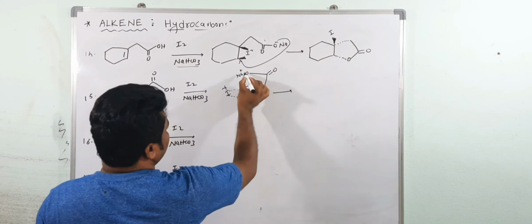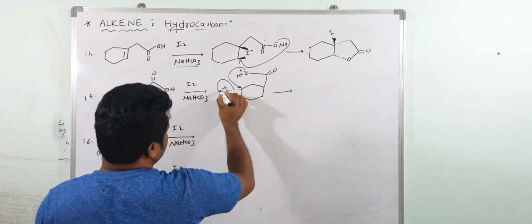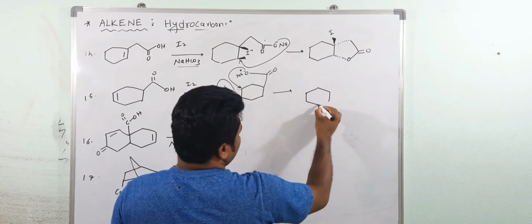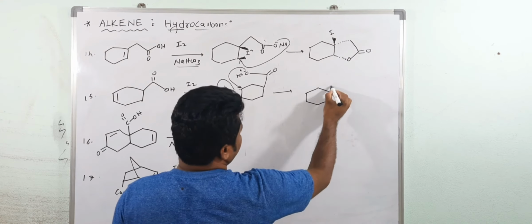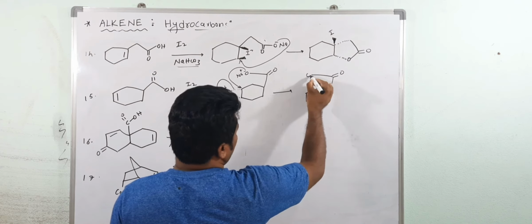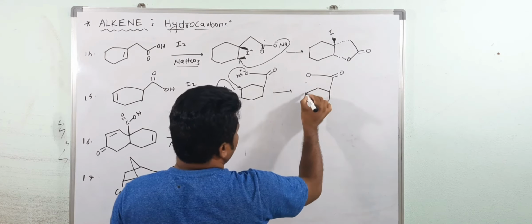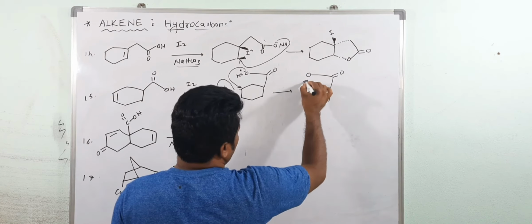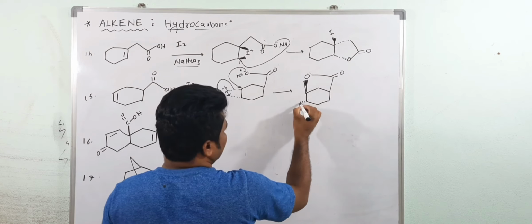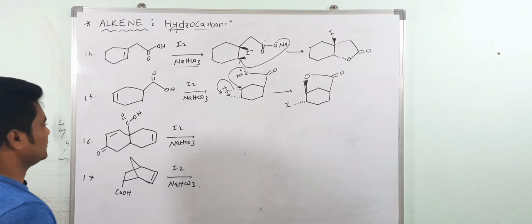Now this ring opens from here, from this negative charge, in this direction. Now you are getting here, very simple, this is the carbonyl group and this is oxygen. This bond would be above the plane and iodine is below. This is our product of iodolactonization.